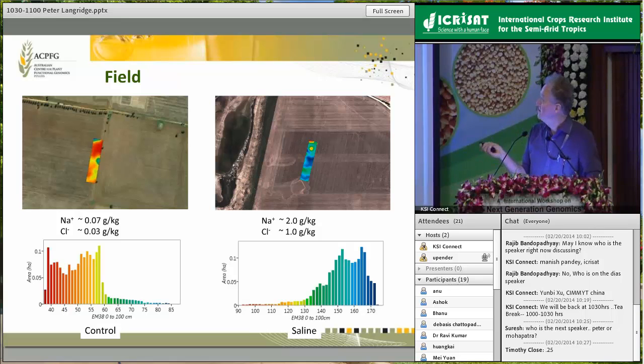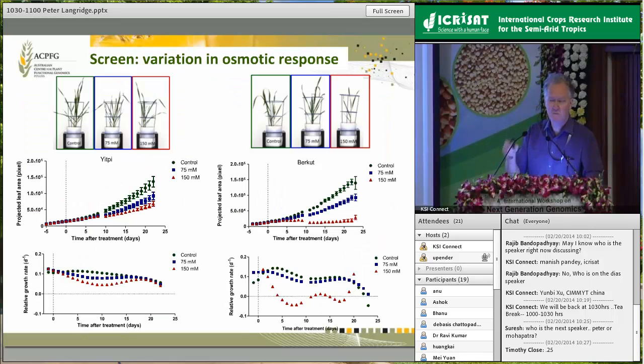Here we've got two varieties that show only a relatively small difference in their salinity tolerance under the field trial. But Yitpi, this variety here, is clearly far more tolerant than Berkut. And in this platform we can measure growth rates of the plants at different levels of salt. We can then look at the differential. We can look at the way in which they're responding to salt over a period of time.